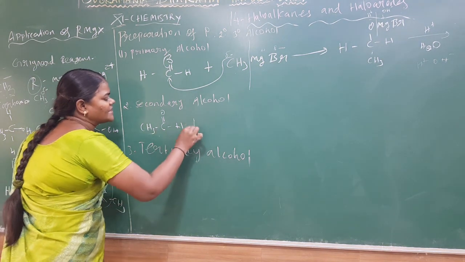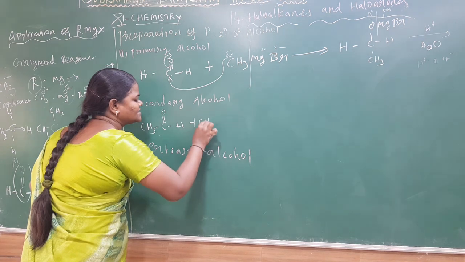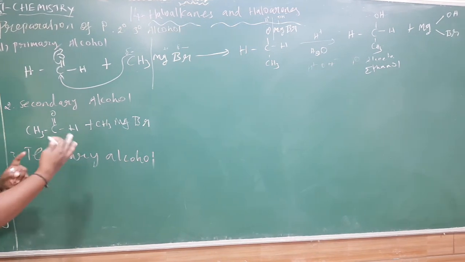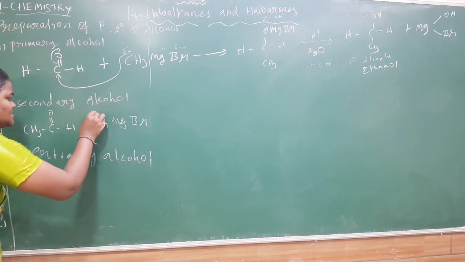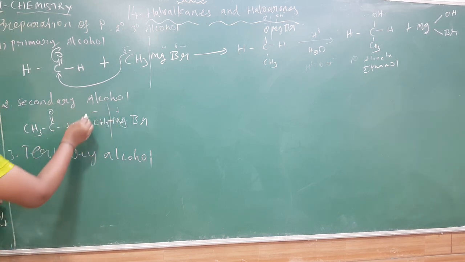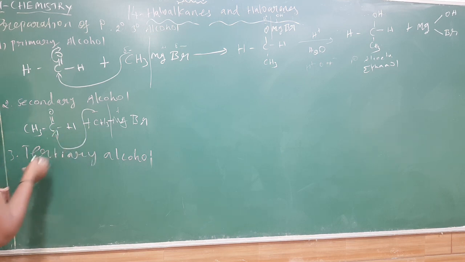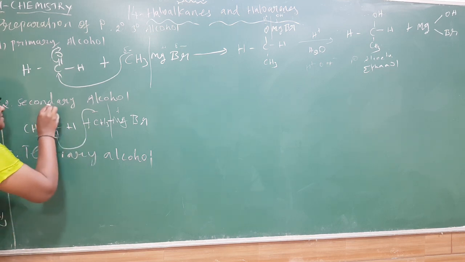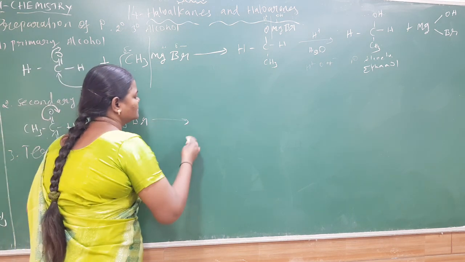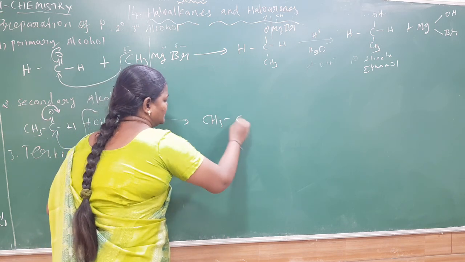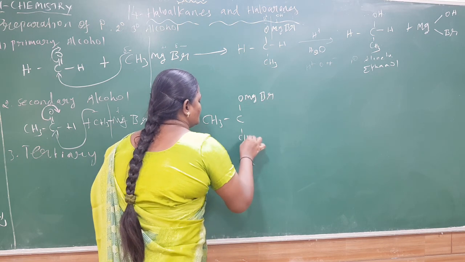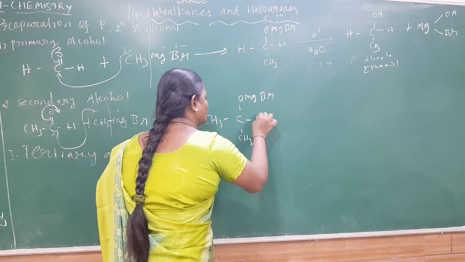I react this with methyl magnesium bromide, CH3MgBr. How can you split this methyl magnesium bromide? I am taking this as a negative and this as a positive sign, so I can separate the bond. This methyl group is attached to the carbonyl carbon, and at that time the double bond is shifted to here, so the magnesium attaches to the oxygen atom. What do you get? CH3 CH O MgBr. Here CH3 already has one hydrogen atom.